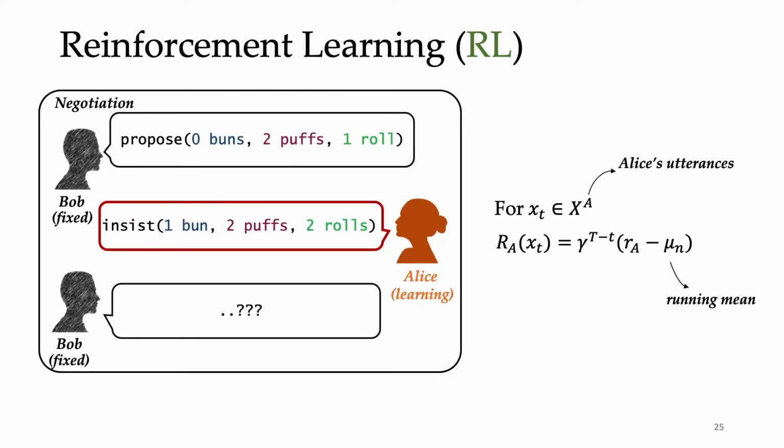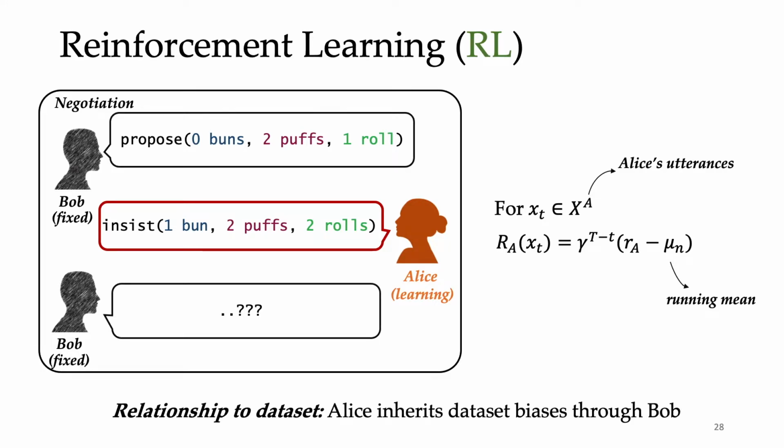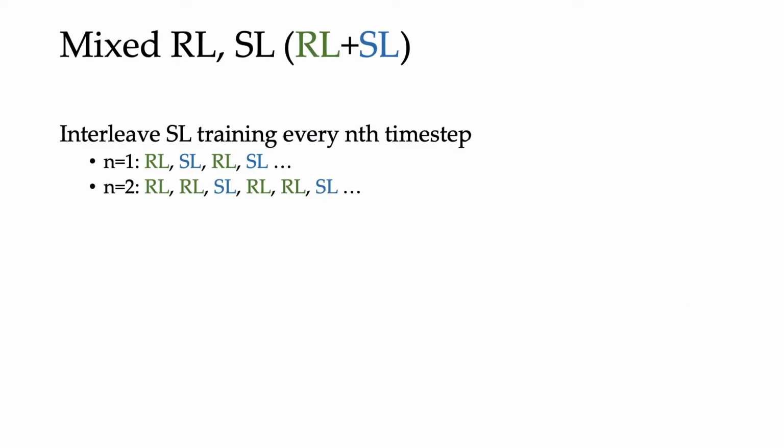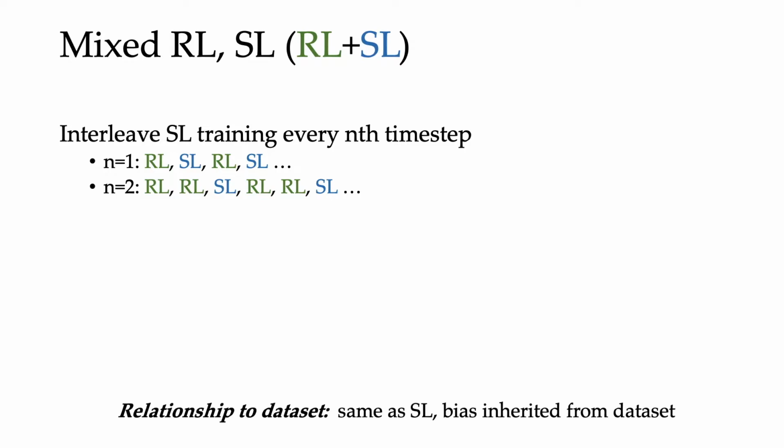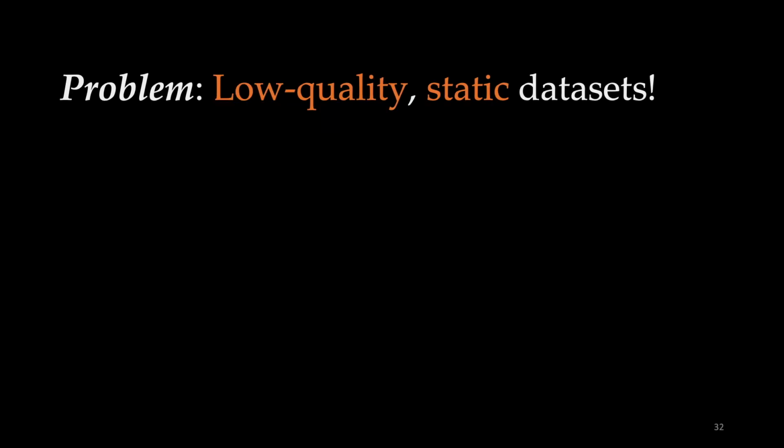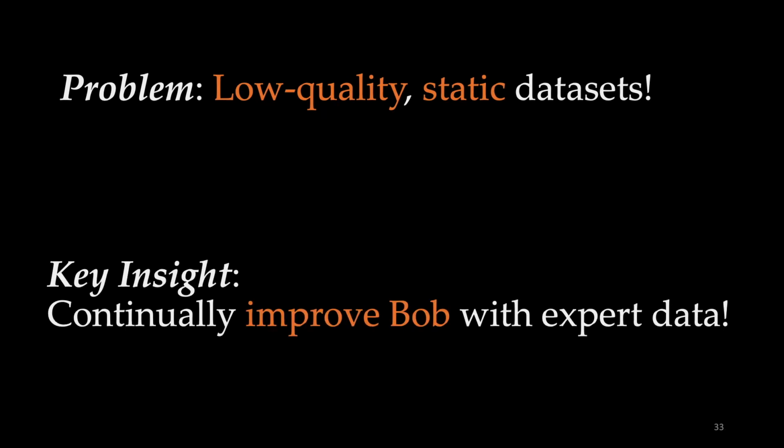Because these utterances are out of distribution for Bob, he cannot appropriately respond to Alice. Although one might expect RL to make Alice robust to dataset biases, she still inherits them through Bob, who is fixed, and by being trained on the static dataset, is still biased. To alleviate this problem, you can interleave RL and SL training, where SL acts as a regularizer to prevent Alice from going too out of distribution. However, similar issues persist in that you still get biases inherited from the dataset due to supervised learning. We see that a major problem with these approaches is that agents rely on possibly low quality and static datasets.